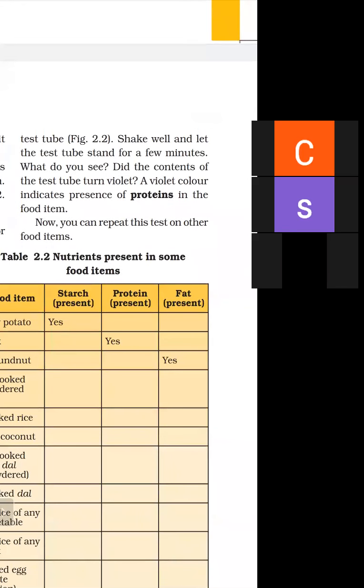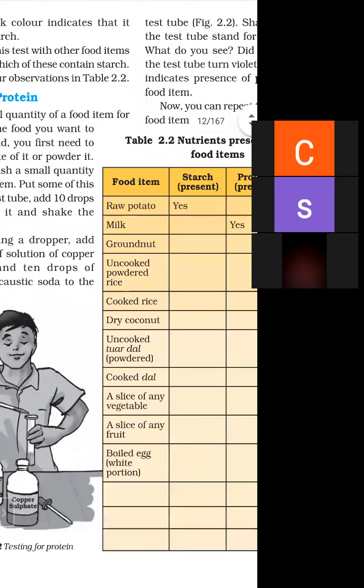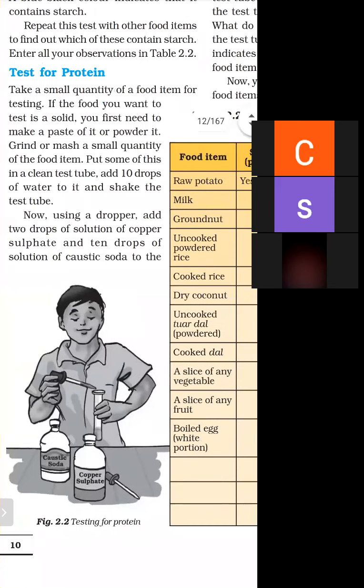What will you see? It turns into violet color. If violet color occurs, then it contains protein. If it doesn't occur in the solution, then it doesn't contain protein. First, we have studied the test for starch. Second, we have studied the test for protein.